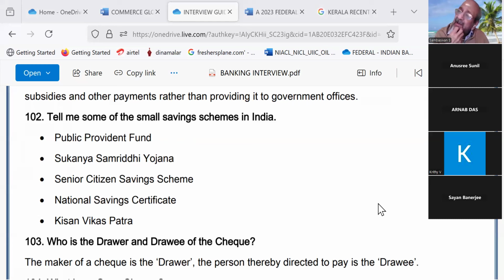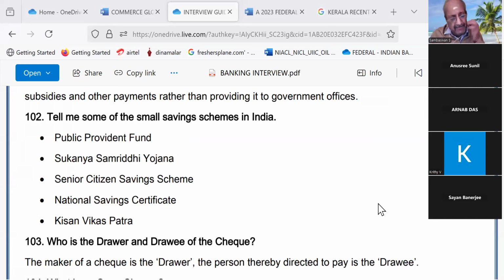This account is opened, one account only per person. It can be opened in post office or banks. And minimum to be deposited every year is 500. Maximum that can be deposited in a financial year, April to March, is 1,50,000. The interest paid is 7.1%, and it is fully exempted from income tax.